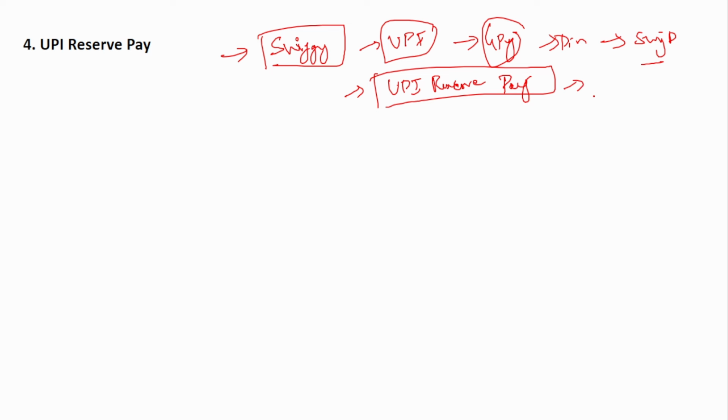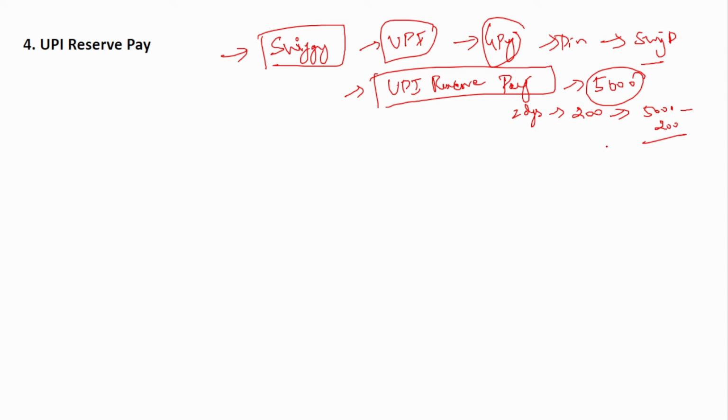So now you can set an amount for this Swiggy purpose, a bulk amount. Say suppose 5,000 rupees has been set for this Reserve Pay. And after 2 days you come to the Swiggy app and make some purchase, say for 200 rupees. Now you select pay using UPI Reserve. From this 5,000 that you have blocked, this 200 will be taken. You don't have to enter your UPI ID, you don't have to go to your GPay. Automatically, you have blocked a certain amount for the Swiggy purpose, right?